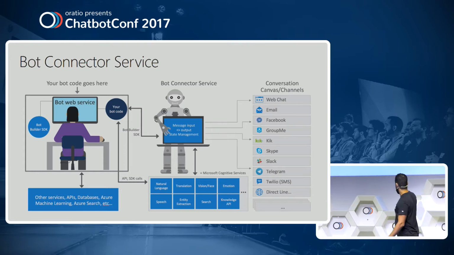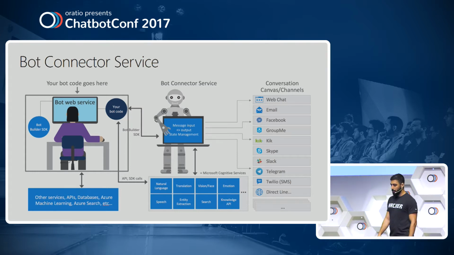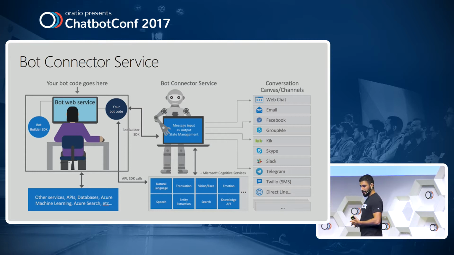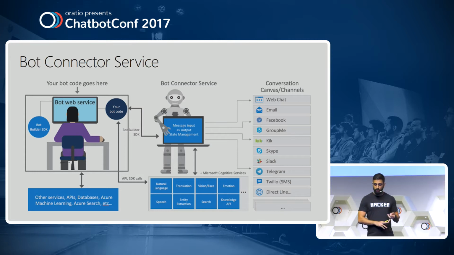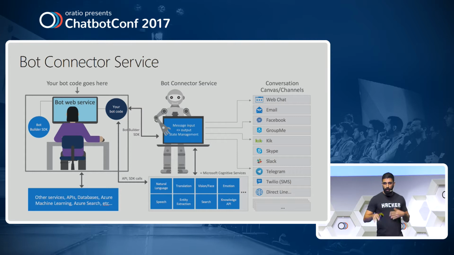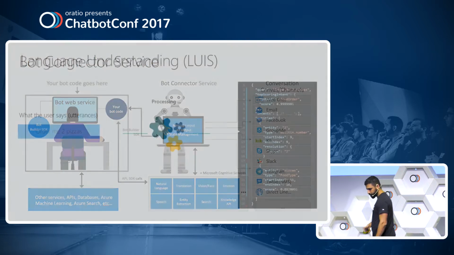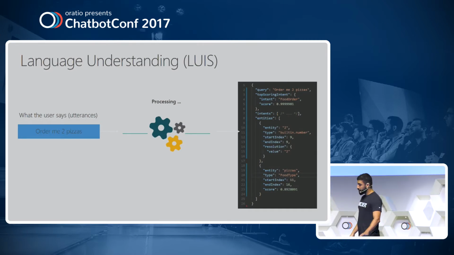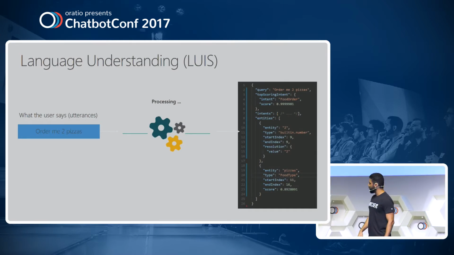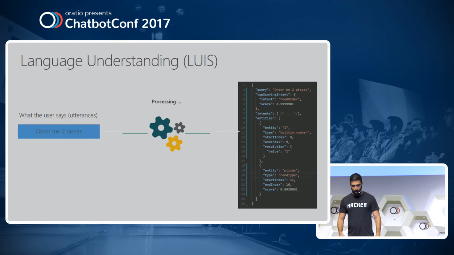This entire stack also comes with Microsoft Cognitive Services connection, so you can have emotion detection, face detection, all of those other things inside, so you get a lot of power. This is just for those of you who don't understand, but I think we all know more or less what language understanding is.